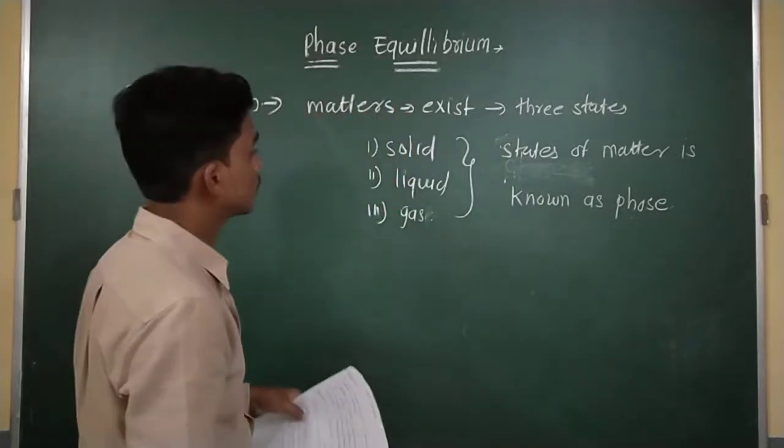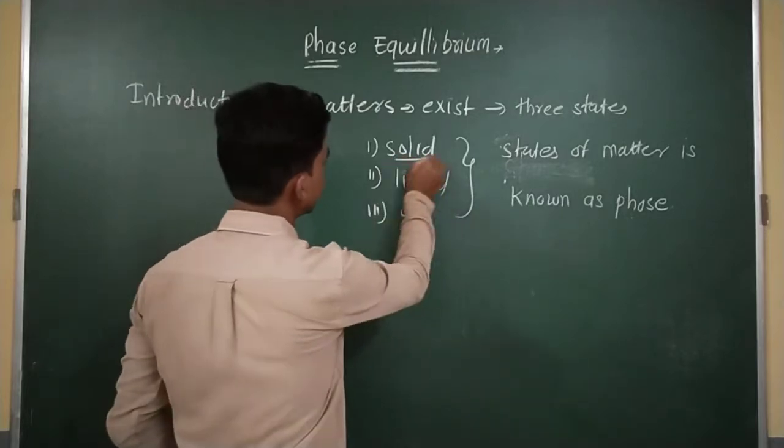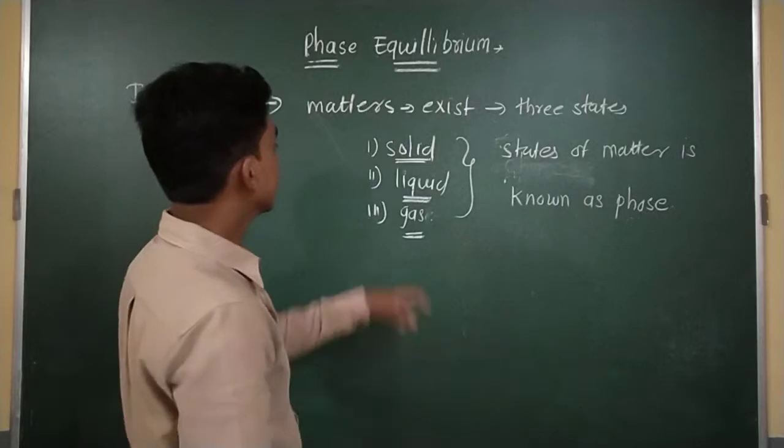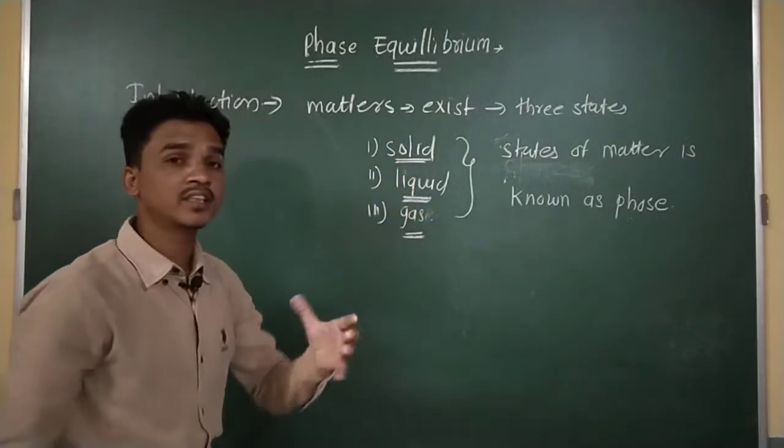Okay, so dear students, we also know that these three states are interconvertible.